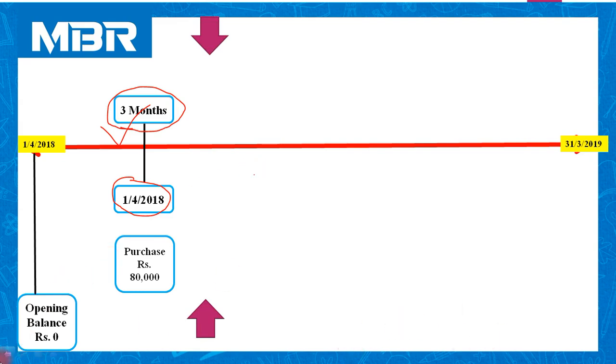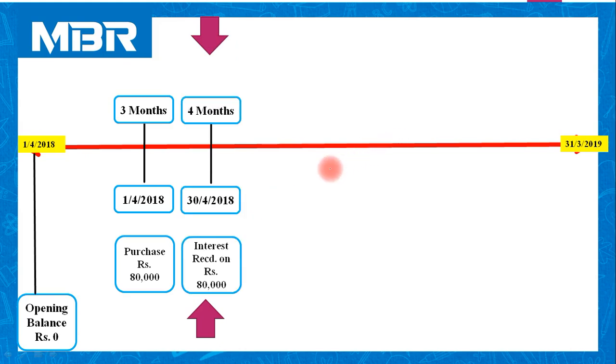Next transaction is something special. As I have marked, there is a transaction with these 2 arrows, and this is for your reference. Check it. April 30, 2018 is the date of interest. April 30, August 31st and December 31st, that we have decided. So this is the date of interest received.